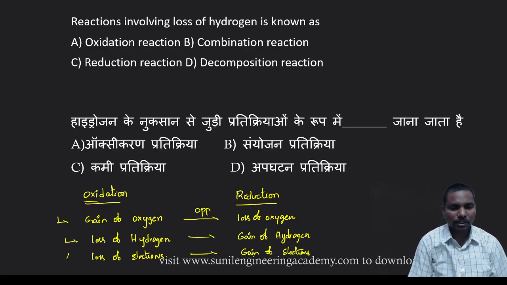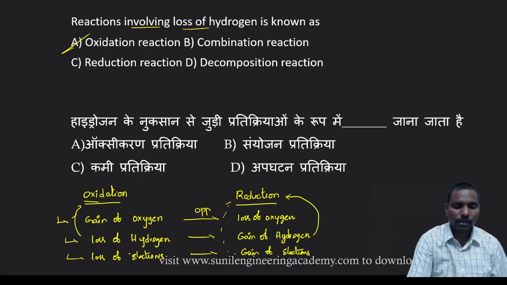So there is a chance to get any of these questions. Here they are asking reactions involving loss of hydrogen. Loss of hydrogen is nothing but oxidation. If they ask gain of hydrogen, that is reduction. Gain of electrons is also reduction. Clear?